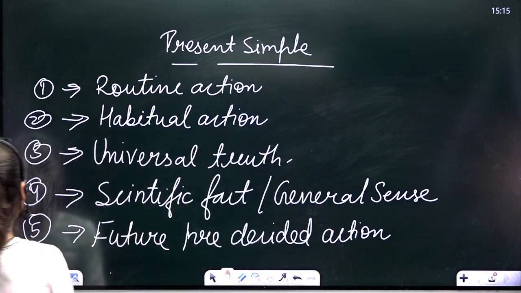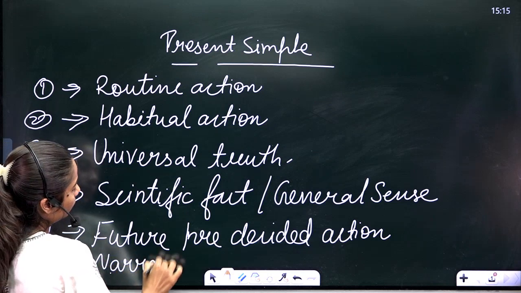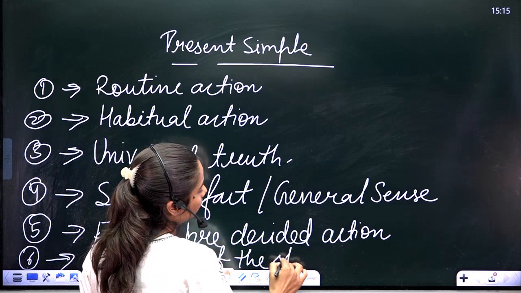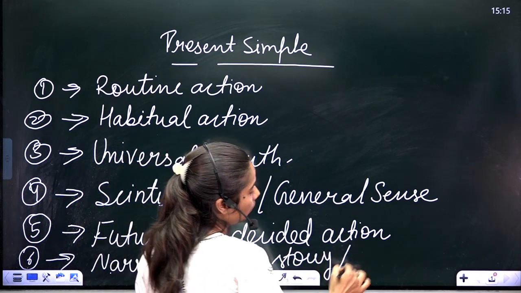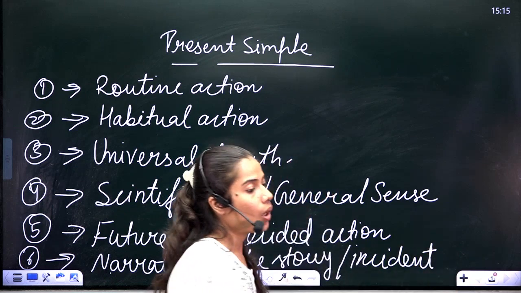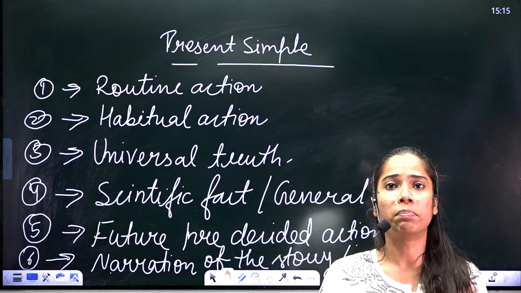The sixth point is narration of the story or any incident, right? So basically these are the uses of present simple tense.